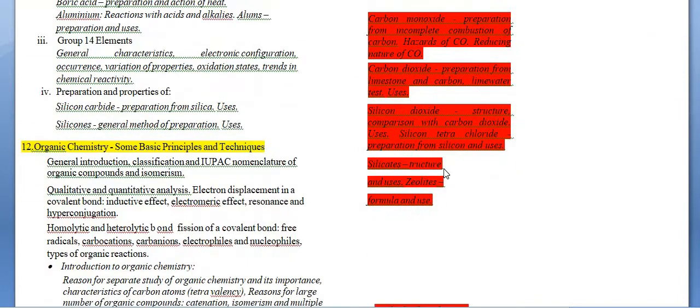Yes, this is a big reduction for you, just because these are big chapters in the class 11 chemistry syllabus. They require more time, more cramming, more learning power. So yes, they reduced these topics.